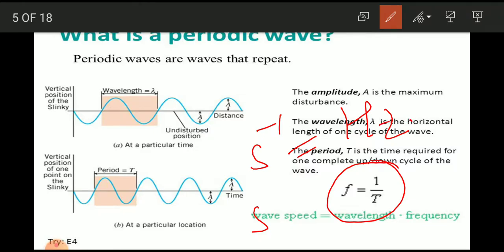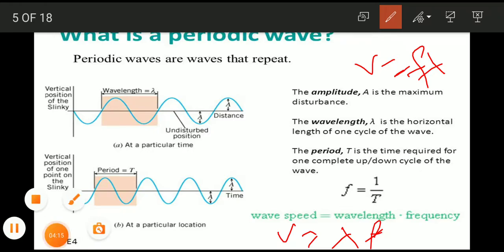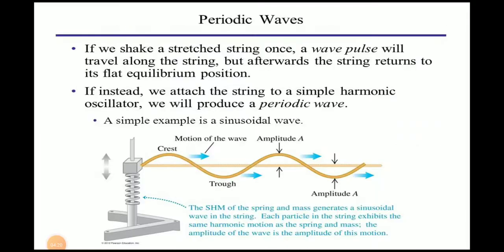Now, what is wave speed? Wave speed is the product of wavelength and frequency. So v is equal to f lambda. We studied that frequency is the number of vibrations completed in 1 second.